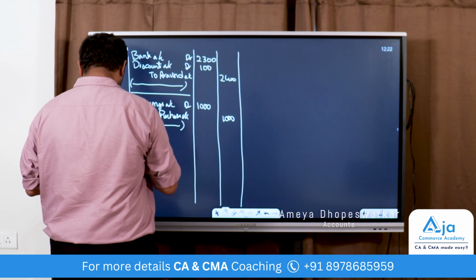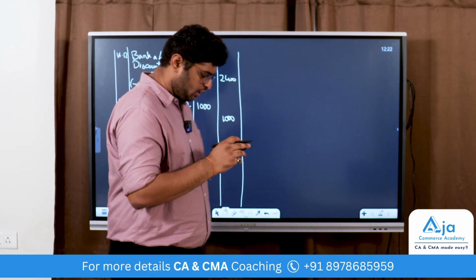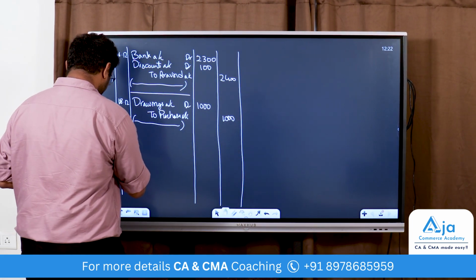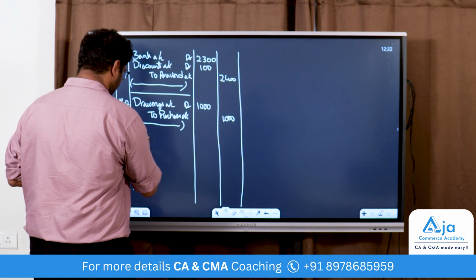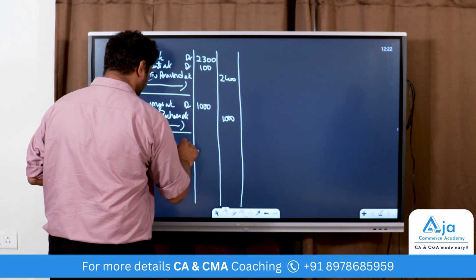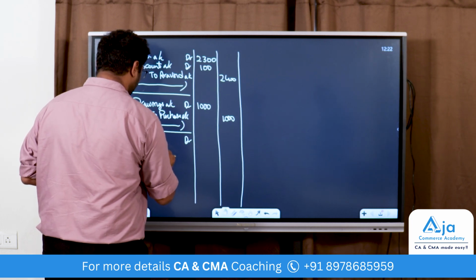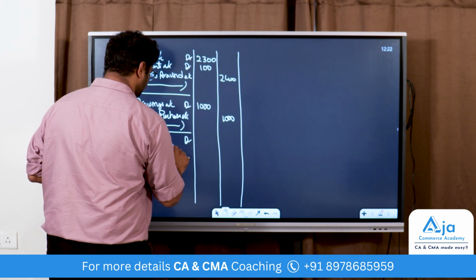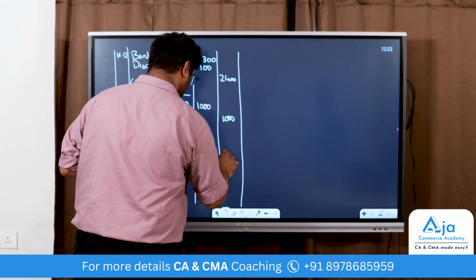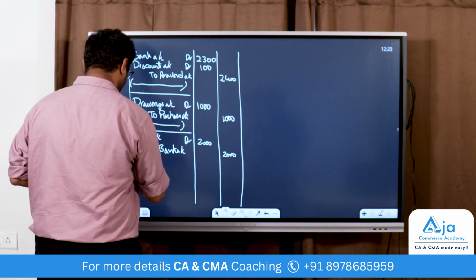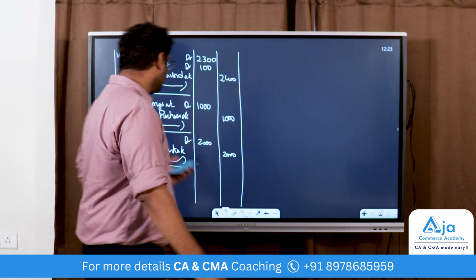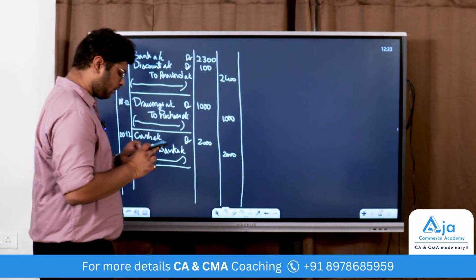Next, your next entry is on 20th December. He withdrew cash from business for personal use. Now this one will be 20/12, cash account, because cash is coming in. Cash account debited to bank account. Bank is giving the amount. Narration: being cash withdrawn for business use. This is your journal entry till 20th of December.